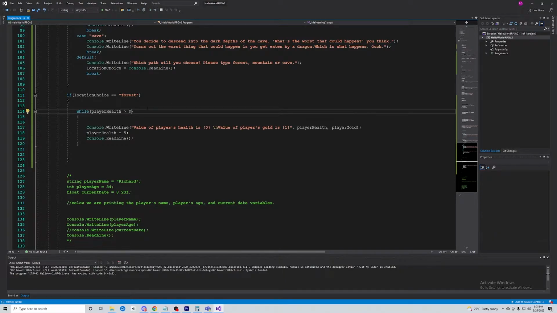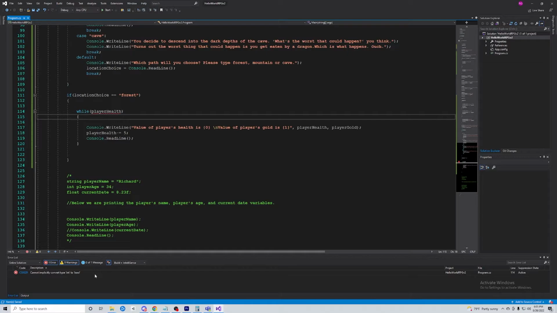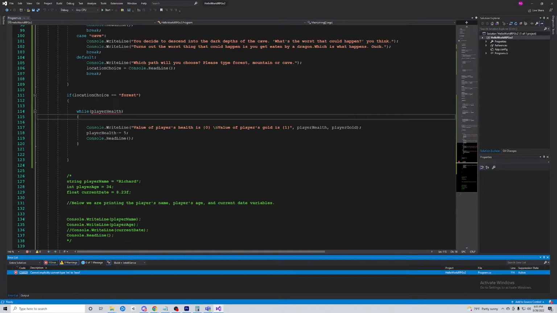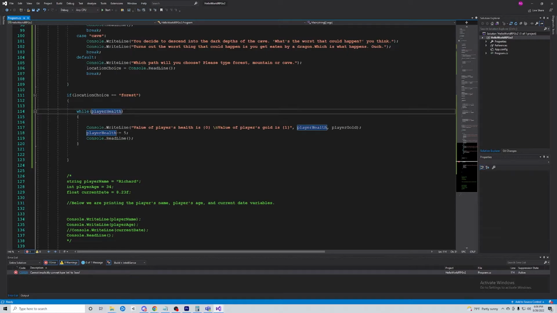I could show you an example of a while loop. Let's say I just didn't put the greater than 0. I just put in player health. We'll go ahead and, actually, it won't even let us. It gives me an error. Let's see. Oh yeah, see, it's saying here cannot implicitly convert from type int to bool. So it's literally this statement needs to be a true or false statement inside of the parentheses here, and because it's literally just a number, yeah.